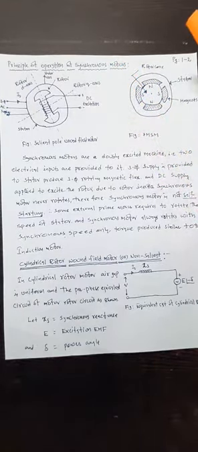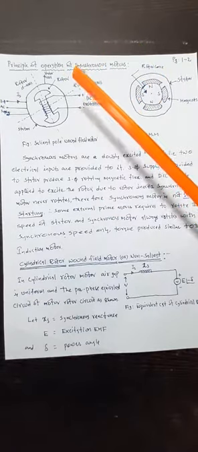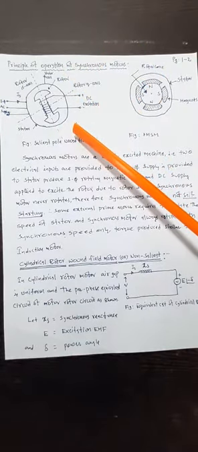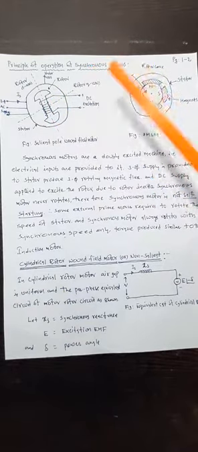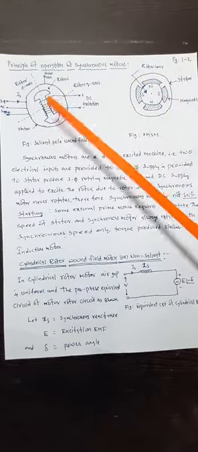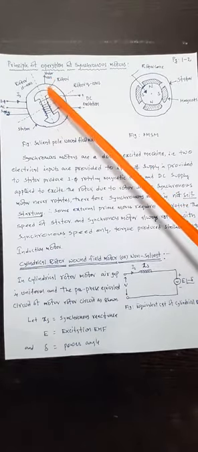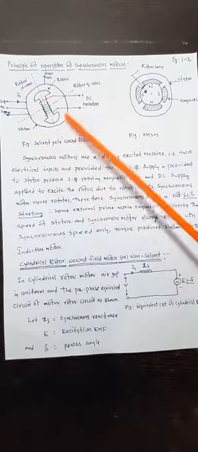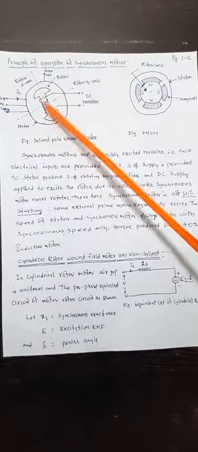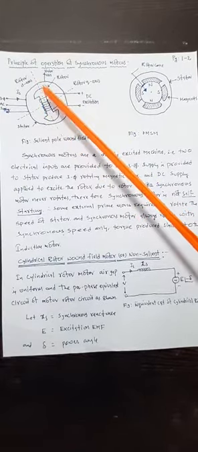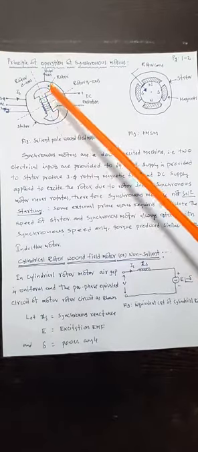But the rotor constructions are different here. There are two types of rotors mainly used. One is the salient pole wound field rotor, another one is non-salient pole, whose other name is cylindrical. See here, the outer part is the stator and the inner part is the rotor. This rotor is a salient pole, in the sense of a dissimilar construction of the pole structure.